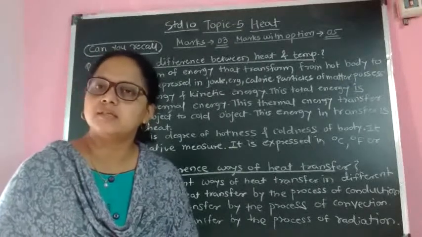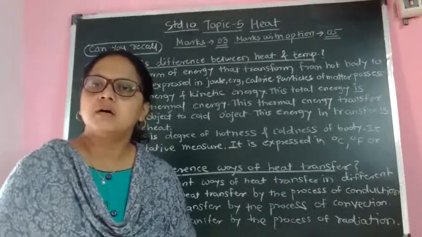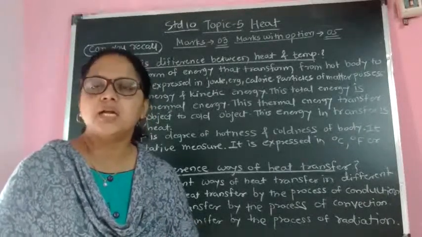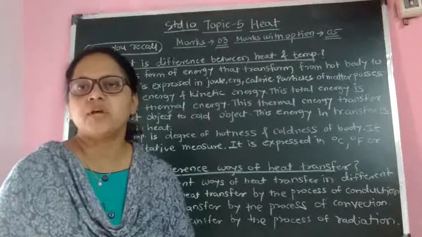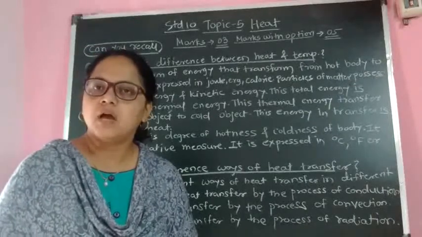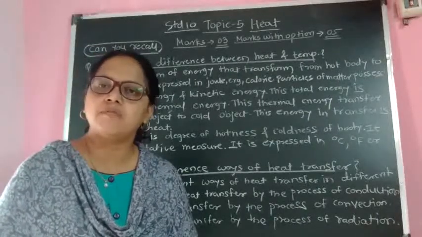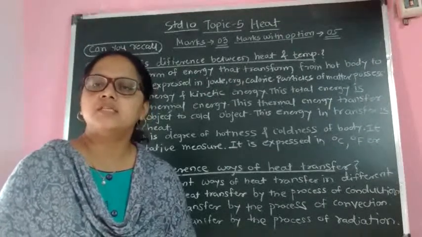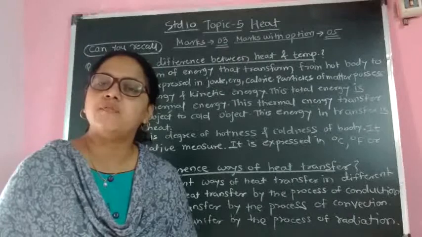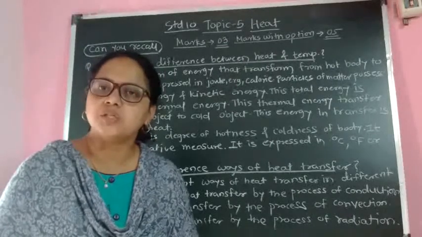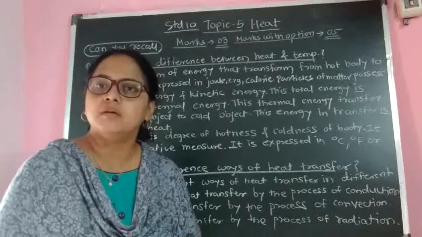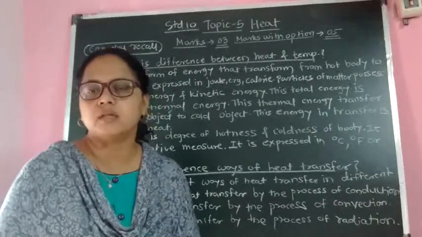Then in gases, or in the space medium, heat transfers by the process of radiation. How is it possible? Take the example of the sun and the earth. We know that the distance between the sun and the earth is very large, billions of kilometers. Still we feel the heat coming from the sun.